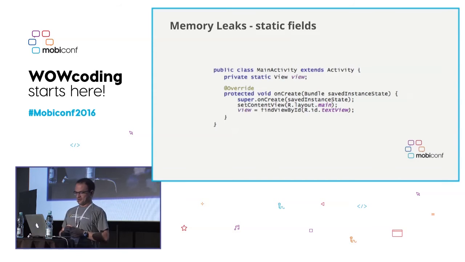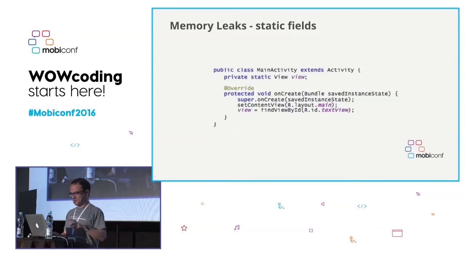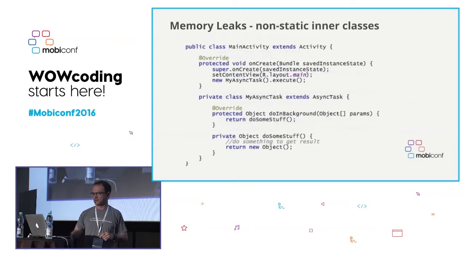That's right. Well, we have a static view, right? And that means that this view will be recreated all the time. So anytime the activity disappears, we will likely have a problem here. Because look at the constructor of the view. The context always needs to be sent, right? And even if the context is disappearing, the static view will still be there. So when we are working with static fields, we need to be very careful and see exactly when the value is going to be used and when not.